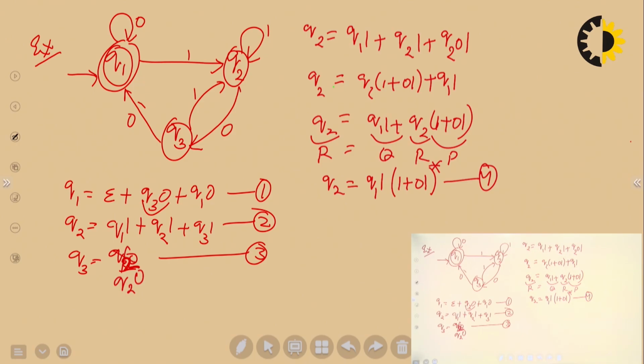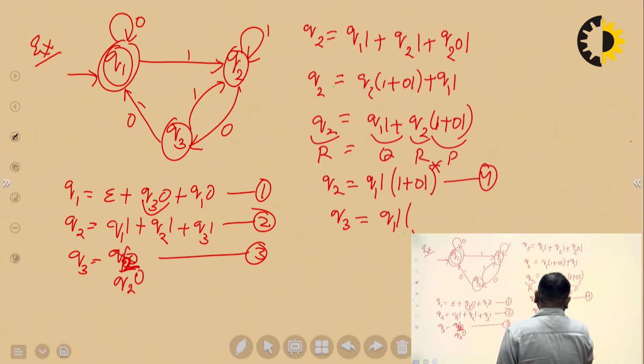Now put this value into Q3. Put the value of Q3 in equation number 1. So what is the value of Q3? Q3 equals Q2 0. Q2 कितना हो गया अब?